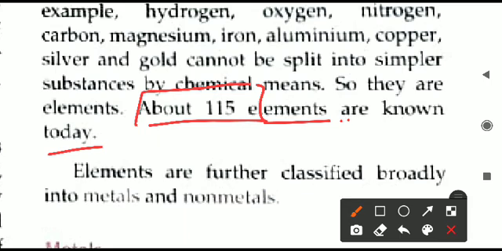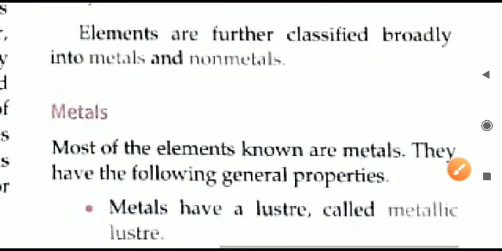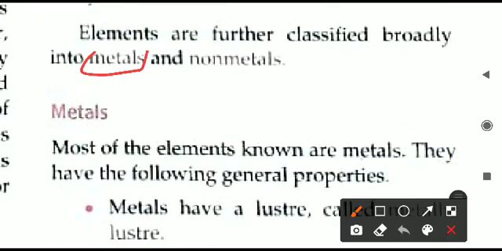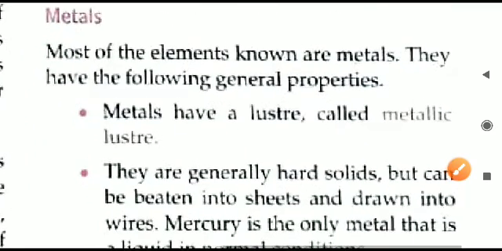Now we will come to the classification of the elements. We can broadly classify the elements into two parts. The first category is called the metals and the second one is called the non-metals. Some elements are metals, some are non-metals. Now let us learn about this one by one. Metals,